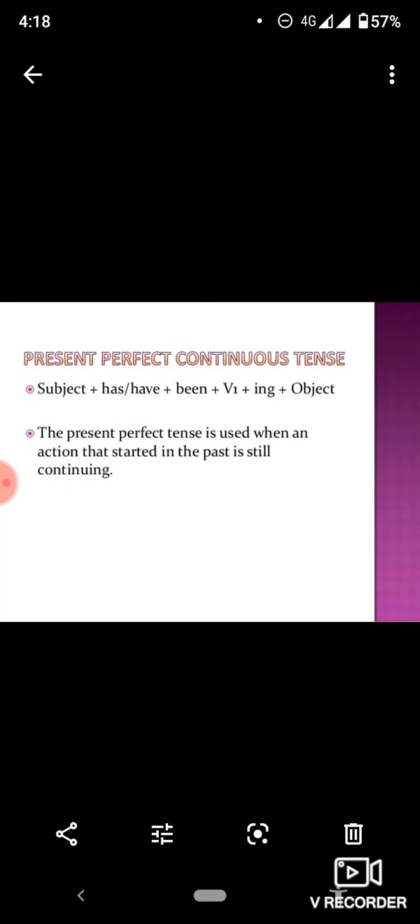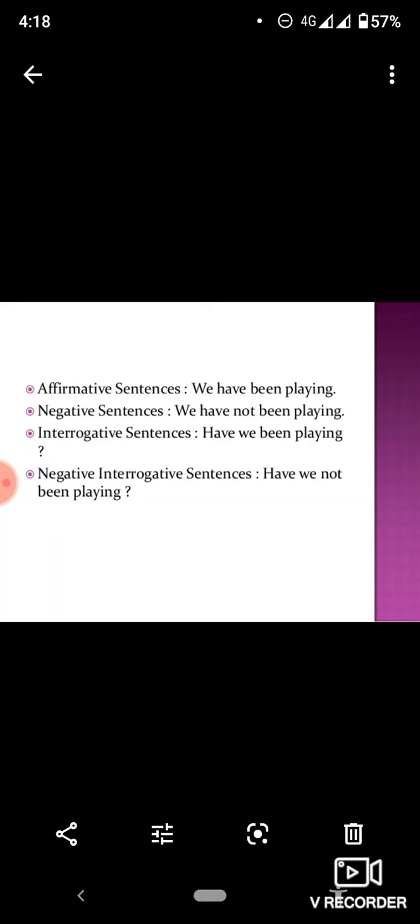Present perfect continuous tense. Subject plus has, have plus been plus first form of the verb plus ing plus object. The present perfect continuous tense is used when an action that started in the past is still going on in the present time. Look at its examples. Affirmative, we have been playing. Negative, we have not been playing. Interrogative, have we been playing? Negative interrogative, have we not been playing?